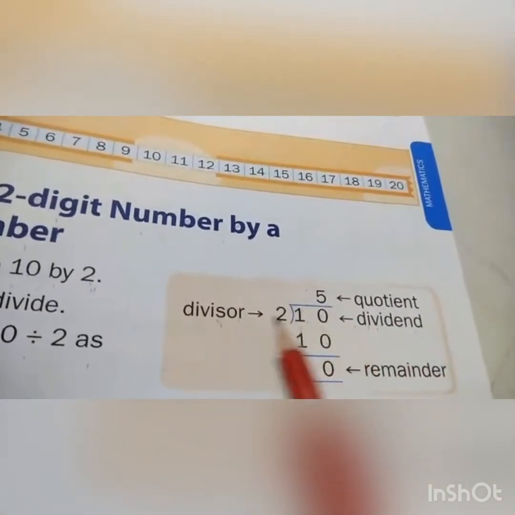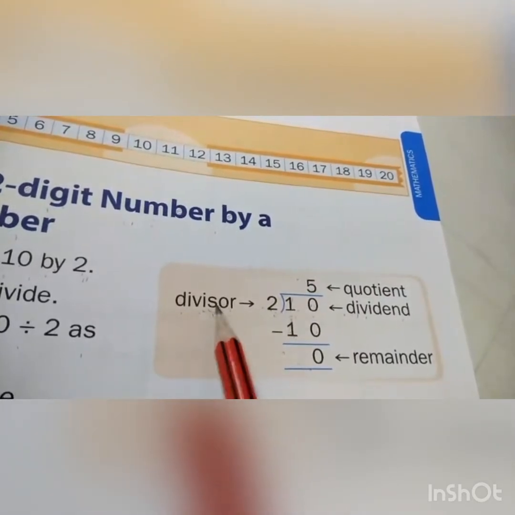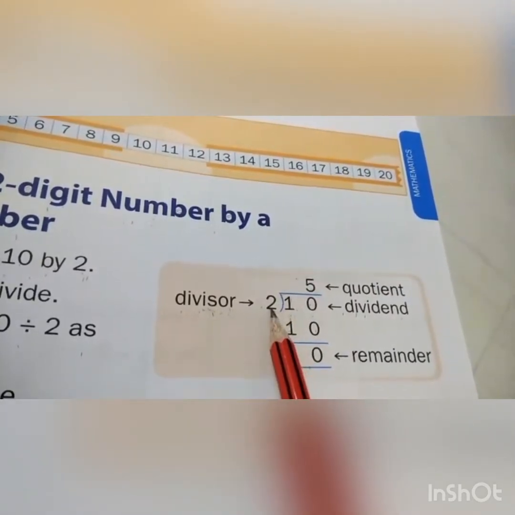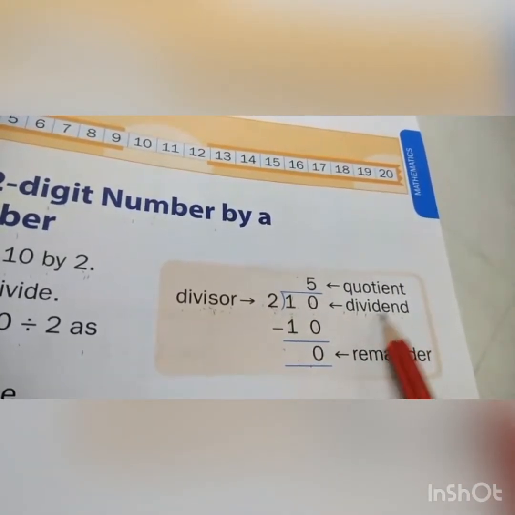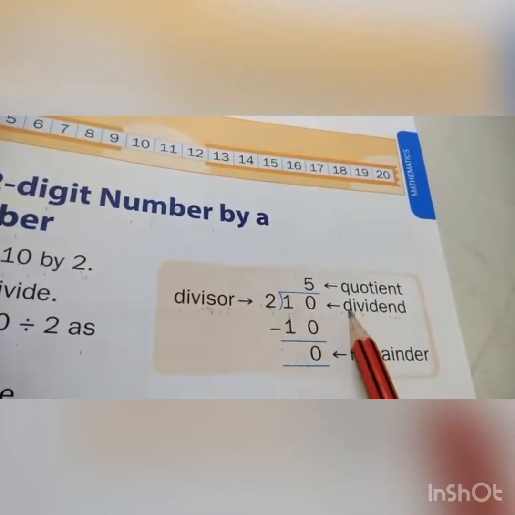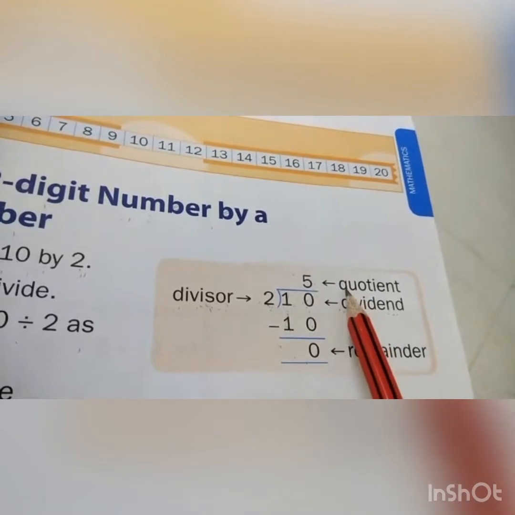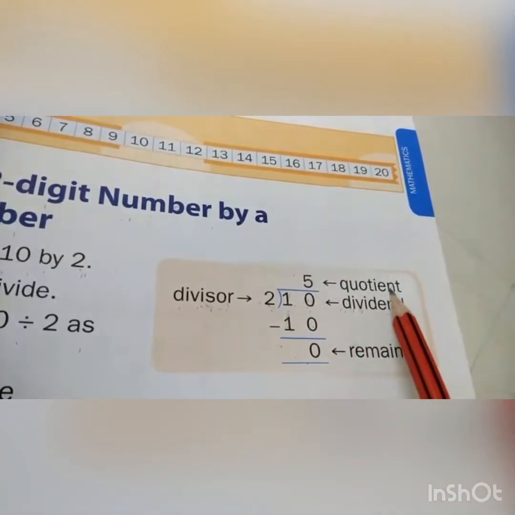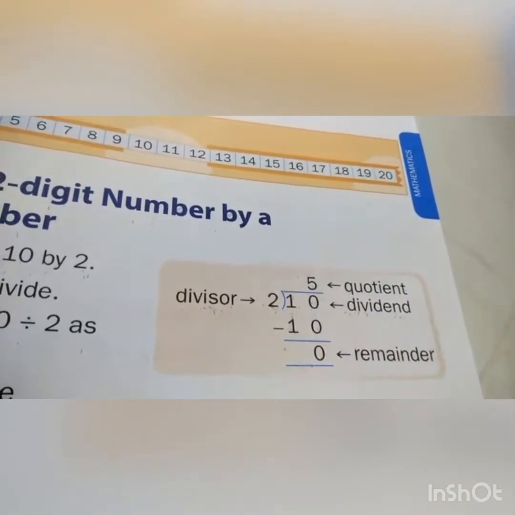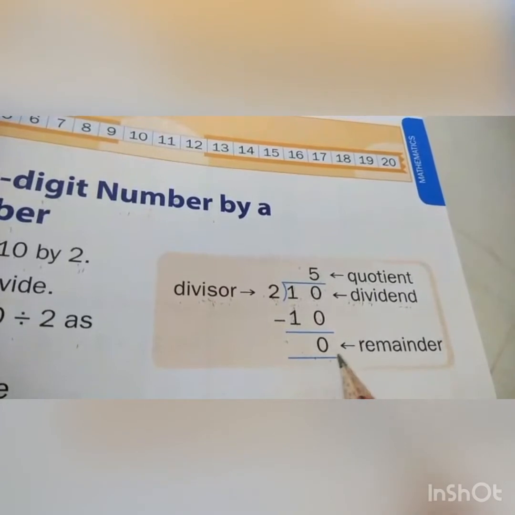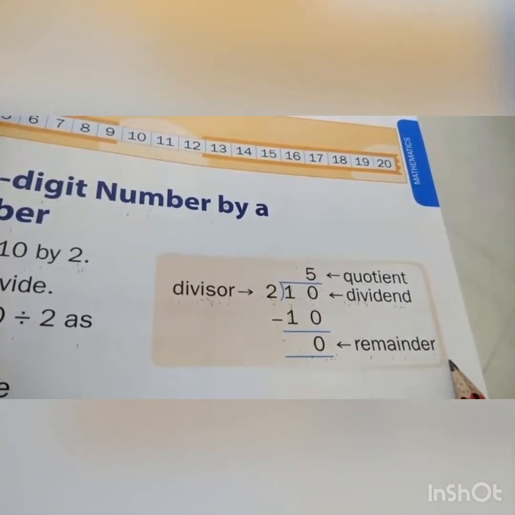Okay. In this, 2 is the divisor. D-I-V-I-S-O-R, divisor. 10 is the dividend. D-I-V-I-D-E-N-D, dividend. Here 5 is the quotient. Q-U-O-T-I-E-N-T, quotient, the answer. What is the remainder? 0. The 0 is the remainder. R-E-M-A-I-N-D-E-R, remainder.